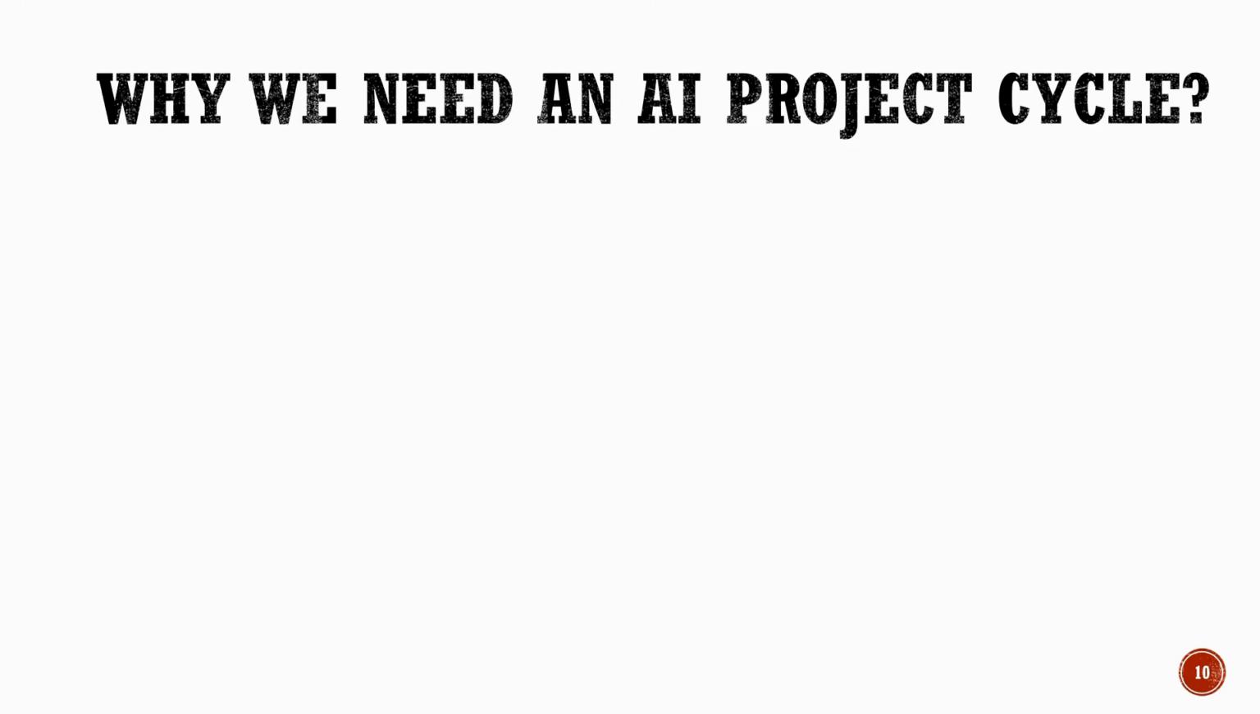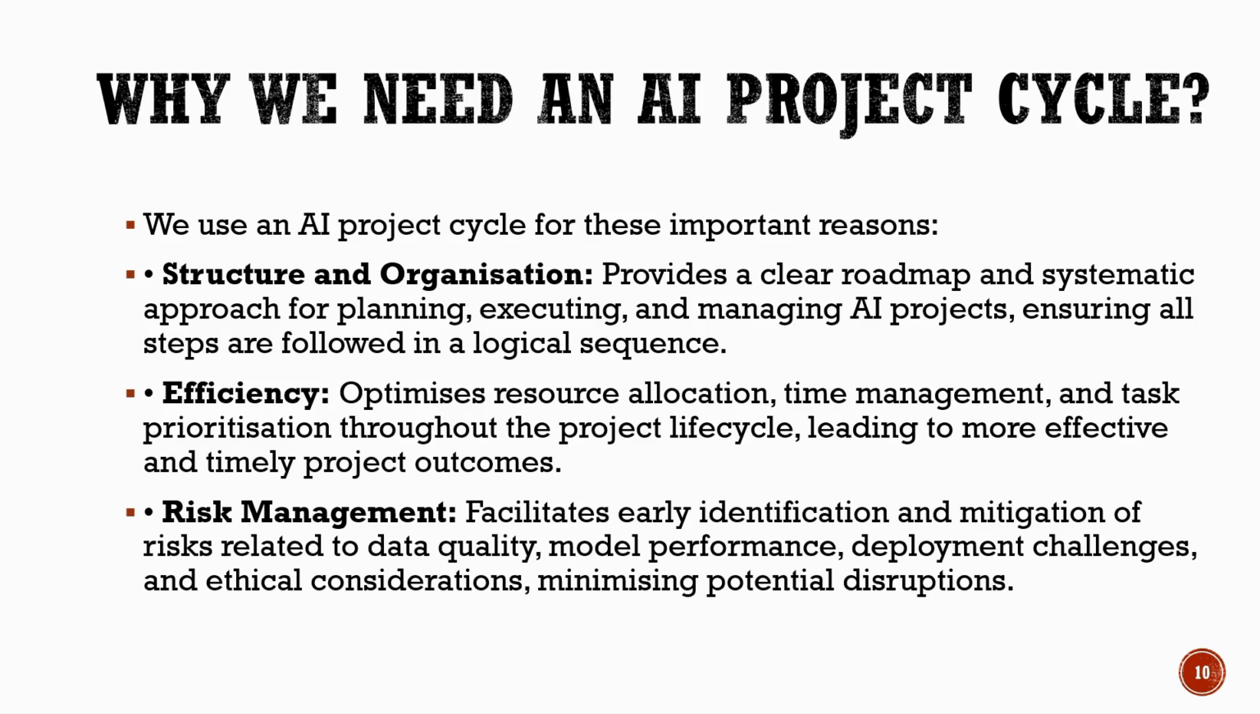Why we need an AI project cycle? We use an AI project cycle for several important reasons. Structure and organization. The AI project cycle provides a clear roadmap and a systematic approach for planning, executing, and managing AI projects. It ensures that all steps are followed in a logical sequence, making the process more organized and effective. Efficiency. It helps improve efficiency by optimizing the use of resources, managing time effectively, and prioritizing tasks throughout the project life cycle. This leads to better and timely project outcomes.